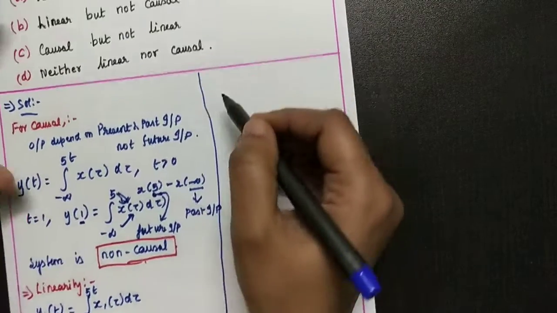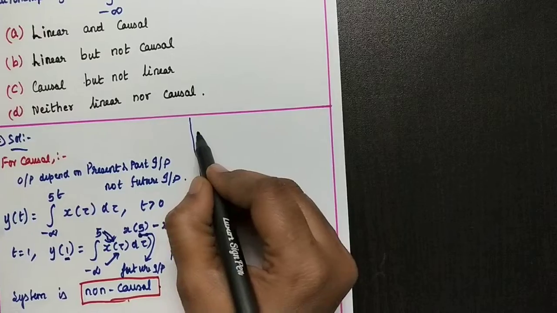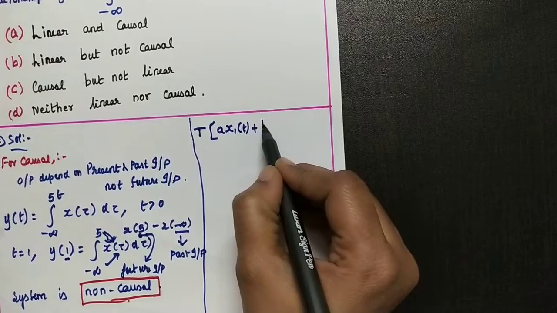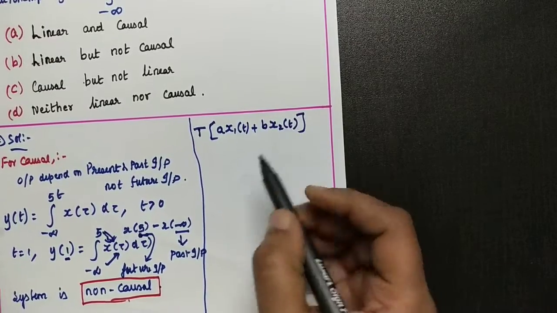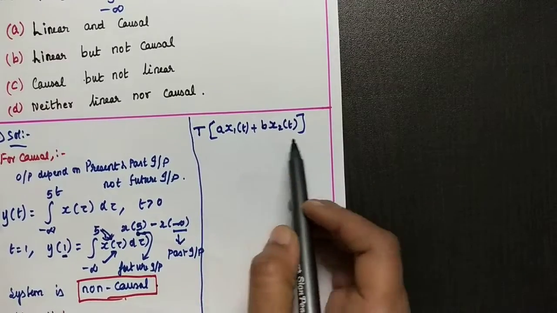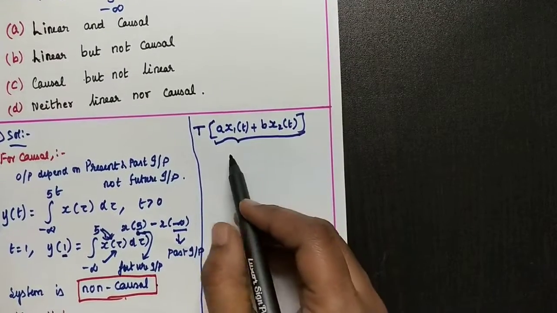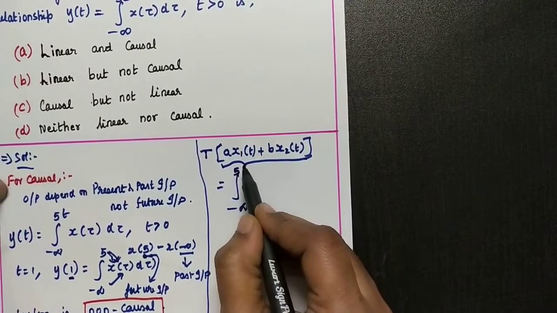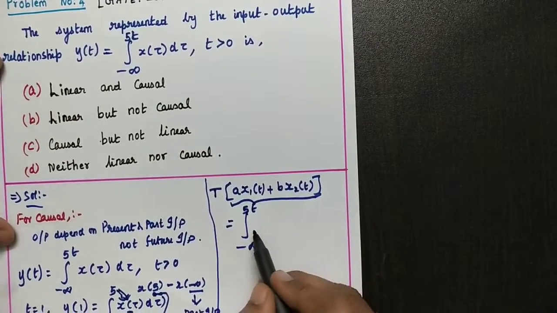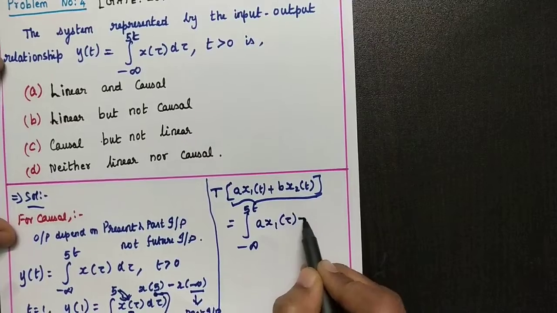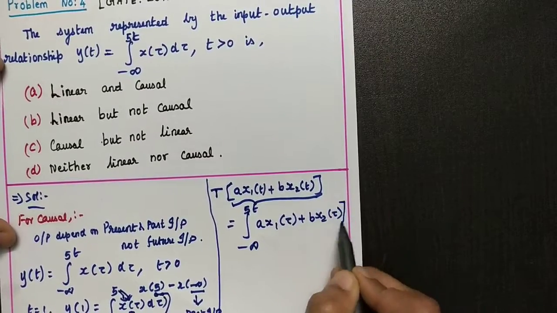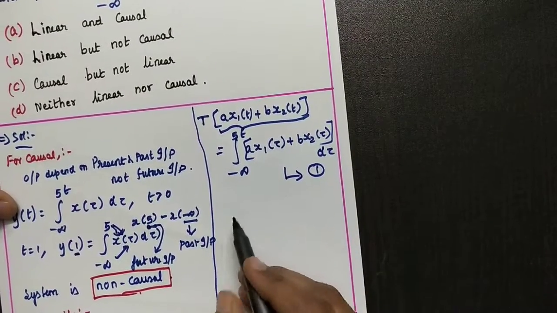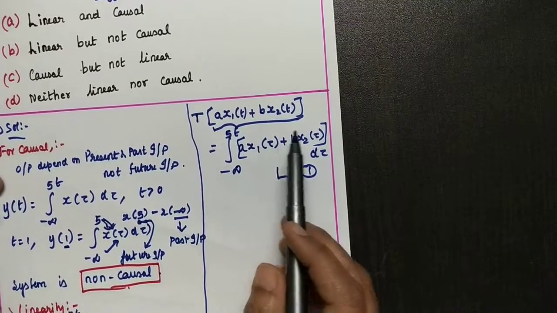So what is the principle? The response to the weighted sum of input signals should be equal to the weighted sum of output signals. We can find the response to the weighted sum of input signals. In the place of x of tau, we replace the whole term. The equation becomes integral from minus infinity to pi t of a x1 of tau plus b x2 of tau, d tau. We take this as the first equation, the response to the weighted sum of input signals.